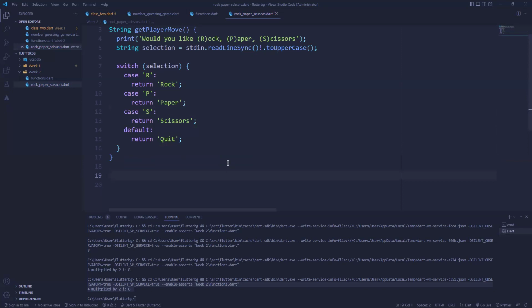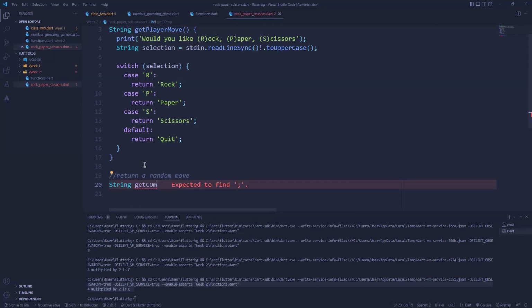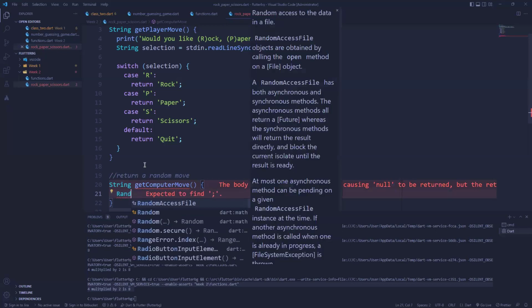Now, we need to return a random move, right? Let's return a random move in the form of a string. So let's say we basically just want two players, right? So this will be computer. So get computer move, right? We want two players. That's where we'll actually get to enjoy this. But to be a random move, right?